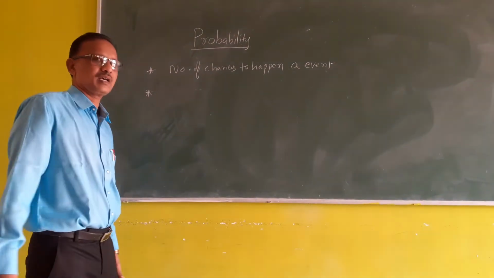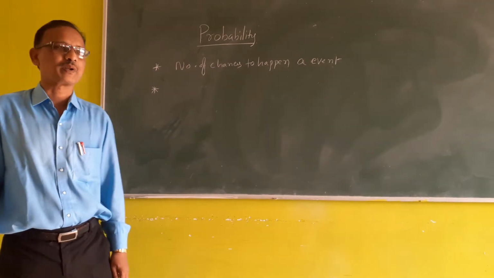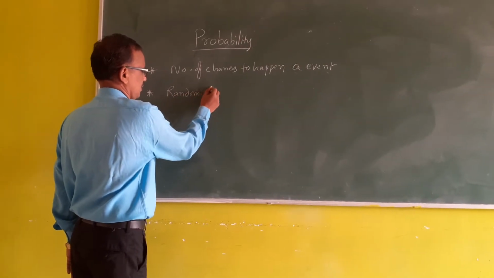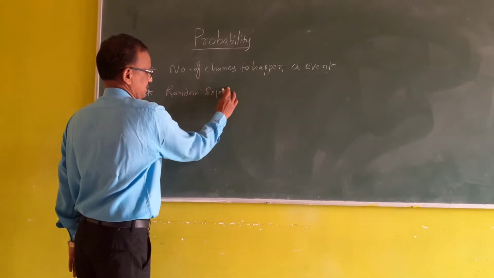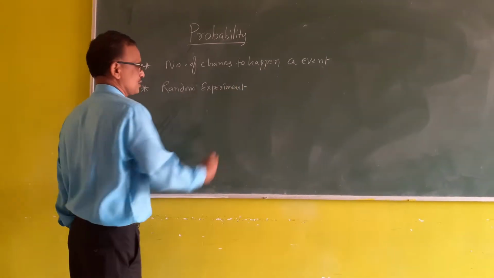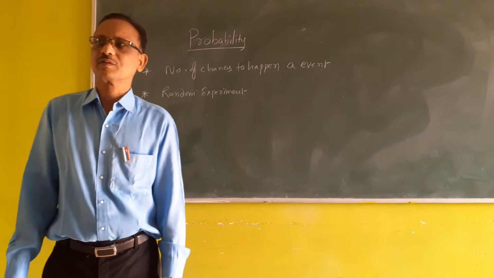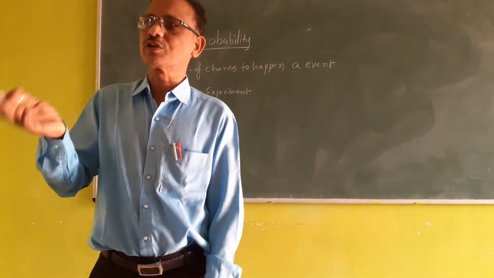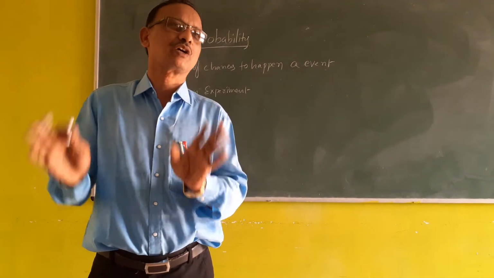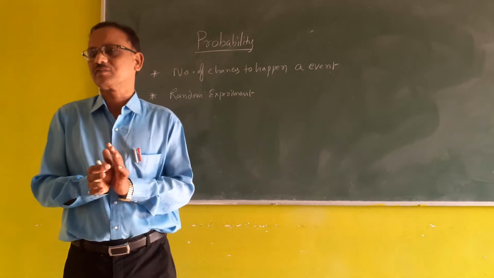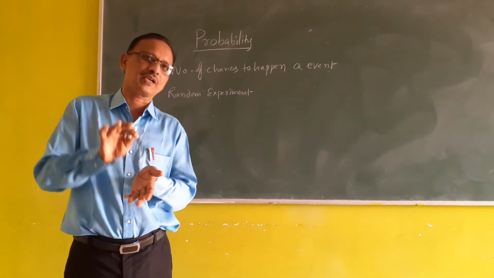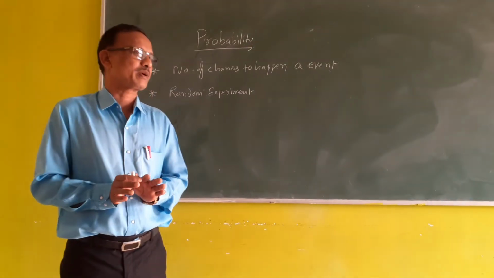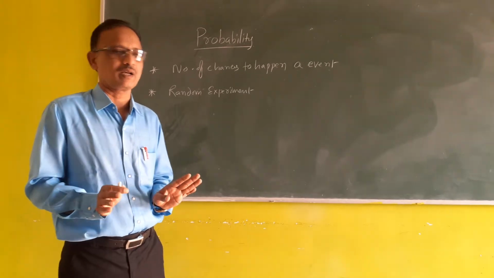Second thing is random experiment. What is meant by random experiment? It is an experiment in which, if we know the outcomes, we can't predict the exact outcome. Even though we know the outcomes, experiments in which we cannot say exactly which will come, what do we call them? Random experiments.